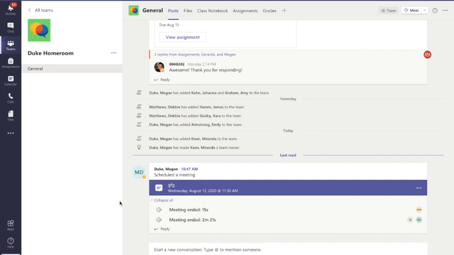So once you're in your homeroom class, you're going to go up here to the top right, and you're going to see this little thing that says meet, and it has a little camera next to it. You'll see that little carrot top, and you'll push down on it, and here it says meet now or schedule a meeting. So schedule a meeting, guys, that's a disaster waiting to happen right now. So instead, you're going to click meet now.